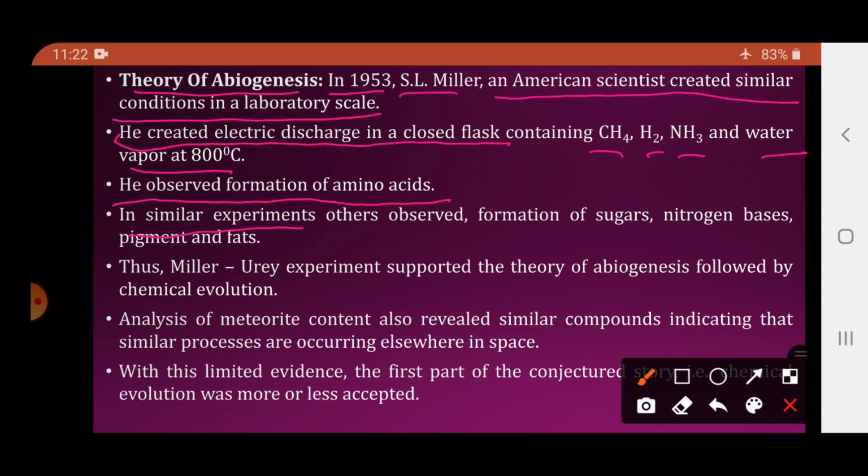In the similar experiments, other observed the formation of sugars, nitrogenous bases, pigments, fats, etc. ऐसे experiments फिर दूसरे scientists ने भी perform की. So they observed the formation of a sugar, organic molecule है, nitrogenous bases, which are the particles responsible for the formation of the nucleic acids. Pigments का formation देखा and fats का formation देखा.